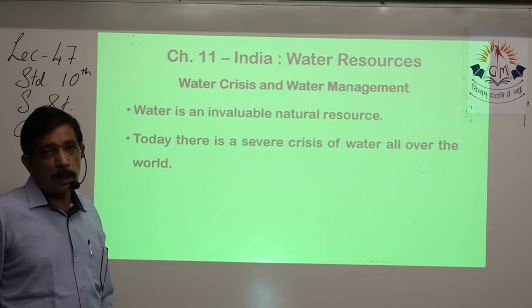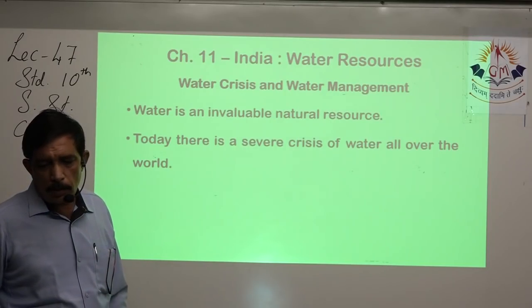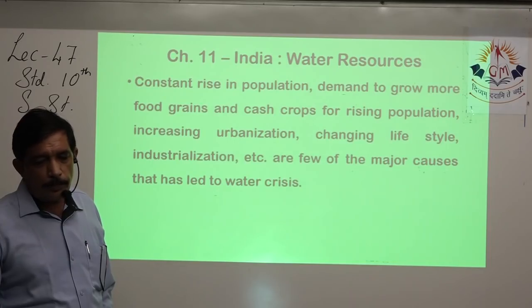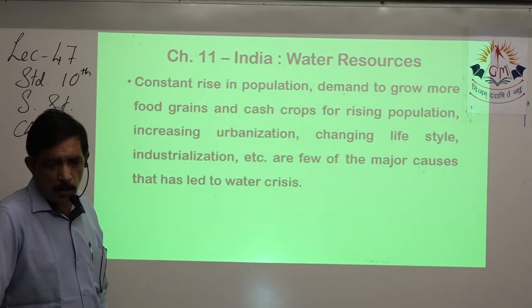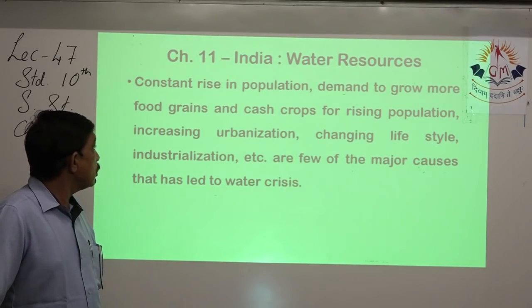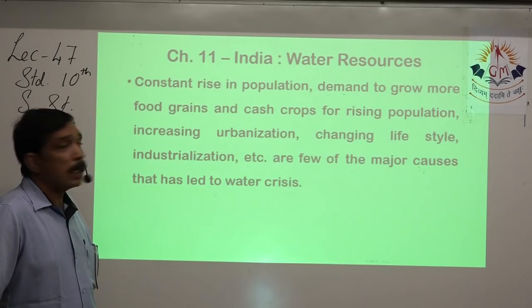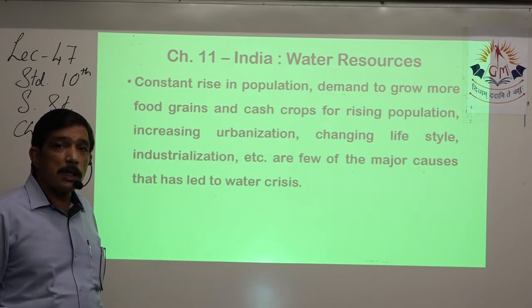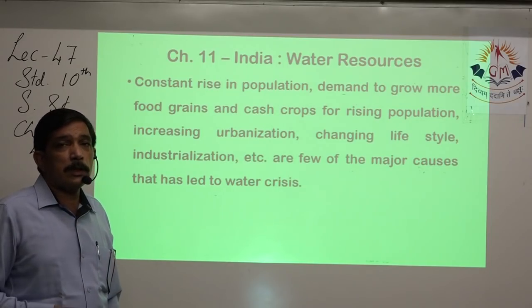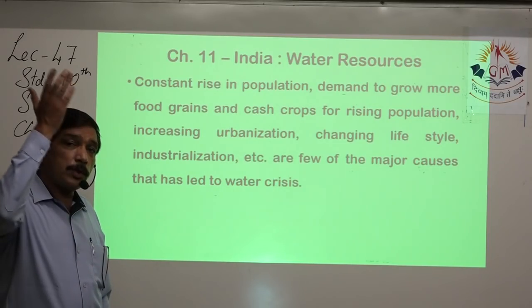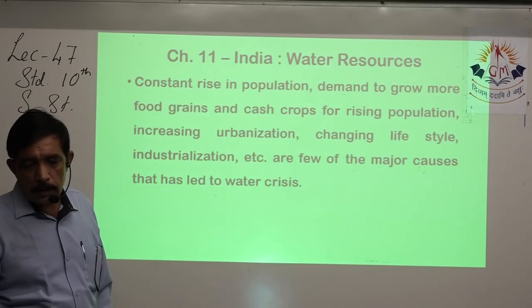Then we looked at water crisis and water management. Water is an invaluable natural resource that we learned. Lots of crises happen. First, these are the reasons: constant rise in population, and the demand to grow more cash crops and food grains. For the rising population, you have to feed them, clothe them, and cater to all their needs. Then increasing urbanization, as the area of towns and cities increases, changing lifestyle, and more and more industrialization. So the demand for water keeps shooting up, but we are not able to supply that much water, and that is how the water crisis happens.